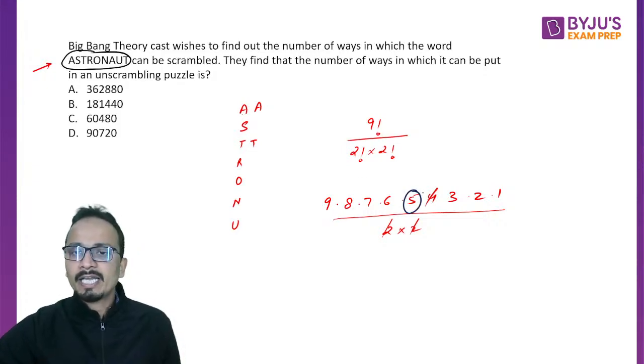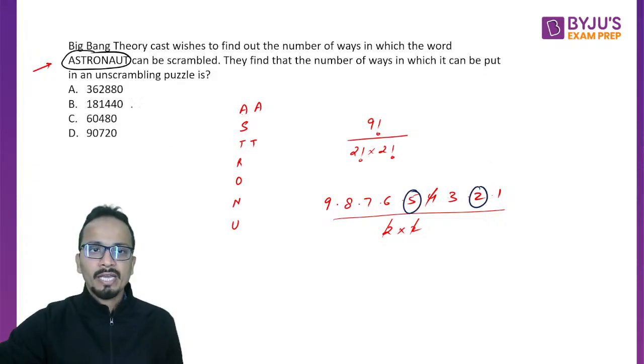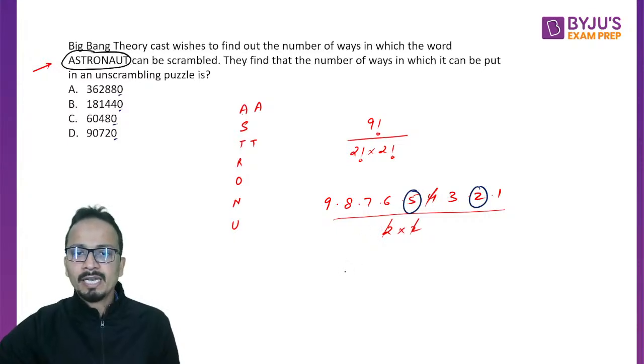So I'll take out 5 and 2. Okay. And that will compensate to 0 in the given options. All right. Now the remaining part is 9 into 8 into 7 into 6 into 3.